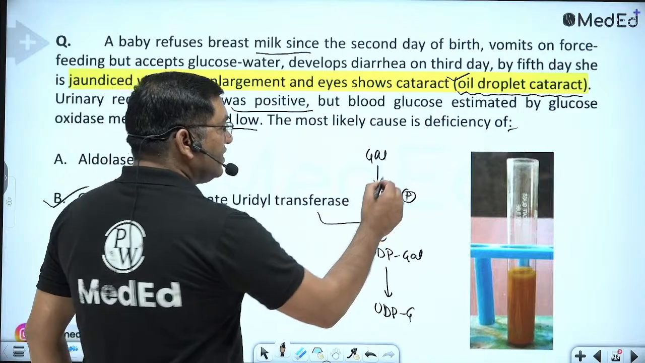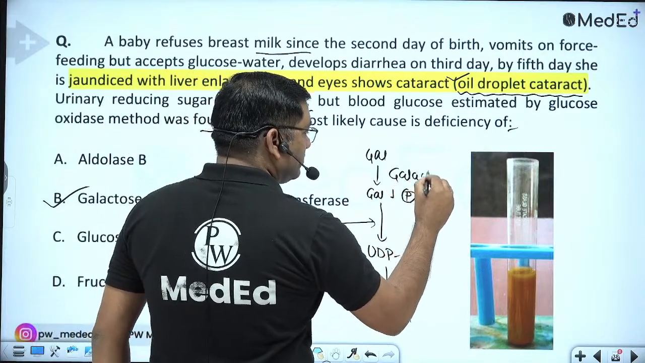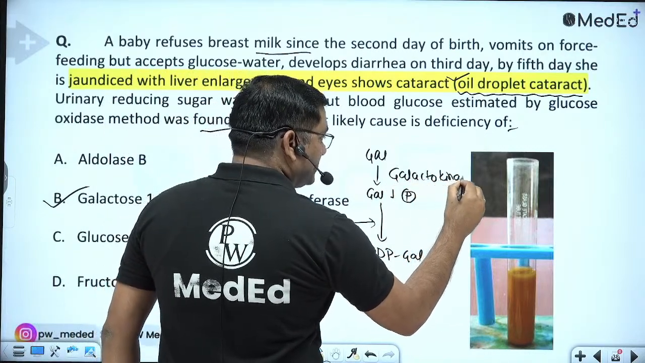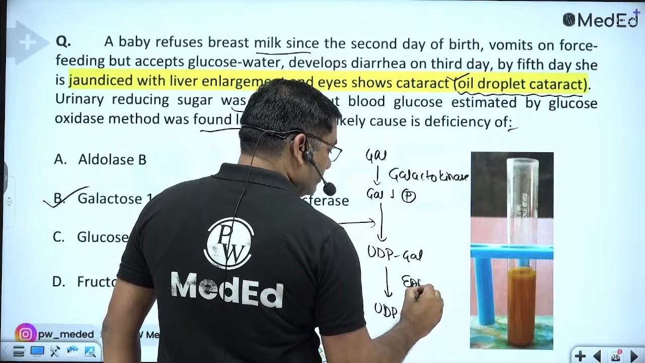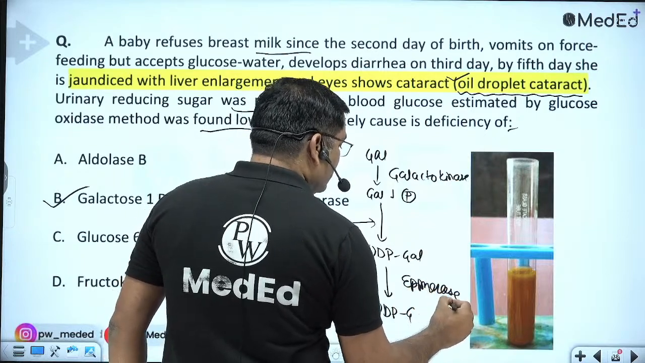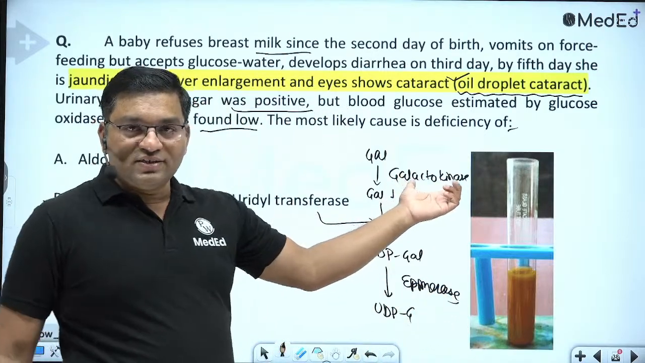Galactokinase, here is the galactokinase. And this is the epimerase enzyme. Epimerase deficiency is asymptomatic. Galactokinase deficiency causes only congenital cataract.